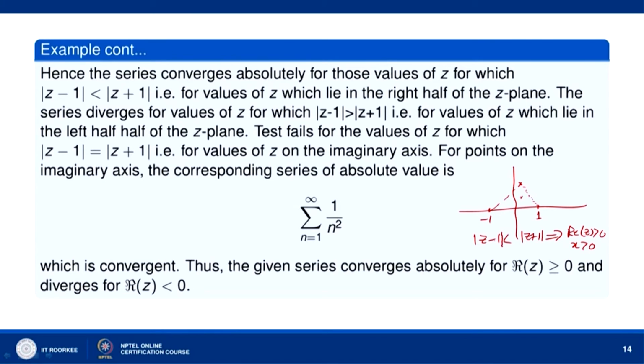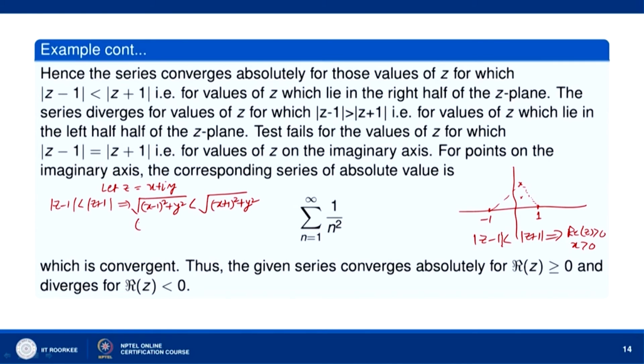So, if we want to do it analytically, let z be equal to x plus iy. Then mod of z minus 1 less than mod of z plus 1 implies that square root of x minus 1 whole square plus y square is less than square root of x plus 1 whole square plus y square.